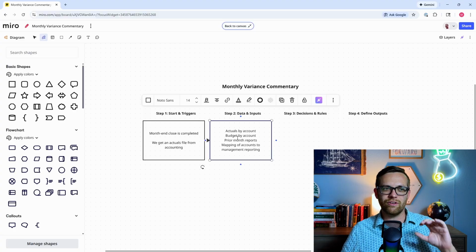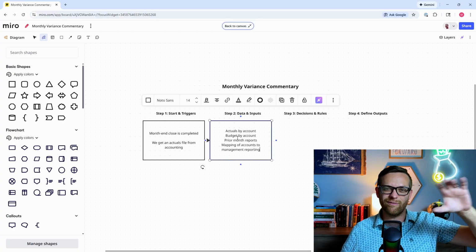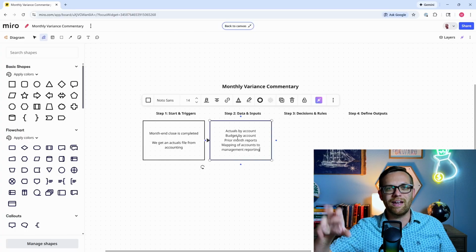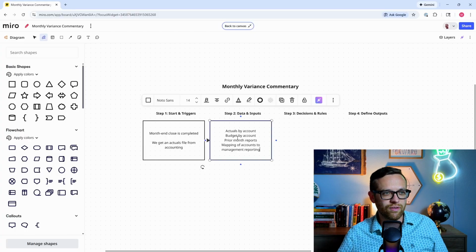So if we need that information, any kind of mapping tables, right? You want to think about your data and inputs. You've got the data, your fact tables, which has all the hard information, and then the mapping tables that help explain and expand out that information. And we want to make sure we have both those sets. So those are our data and inputs.